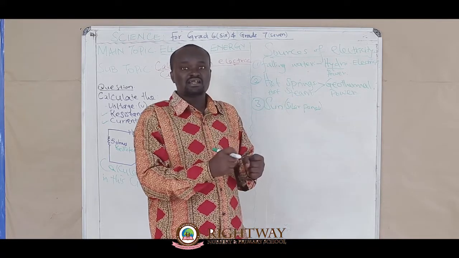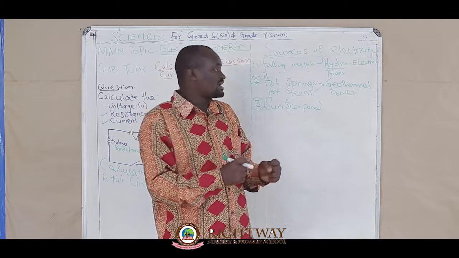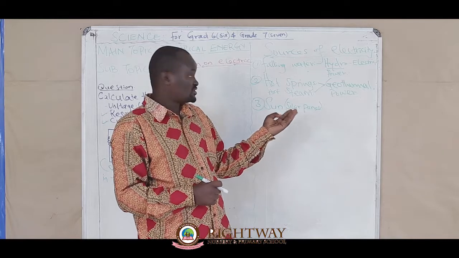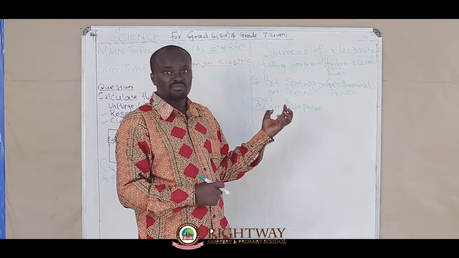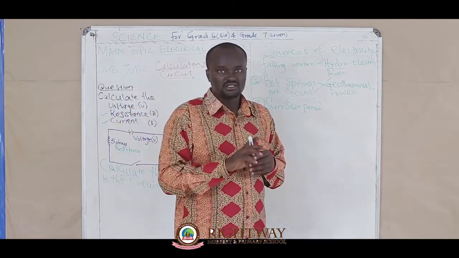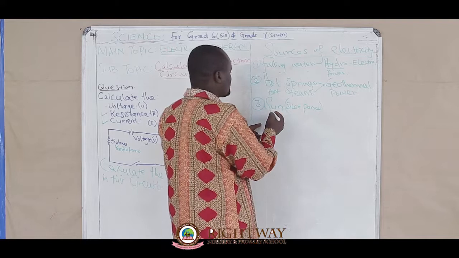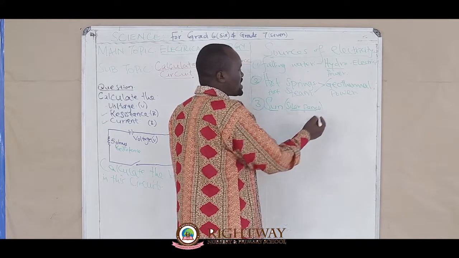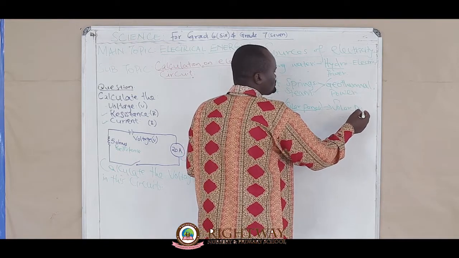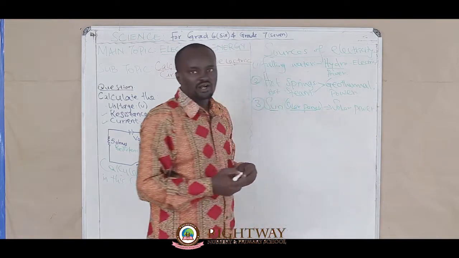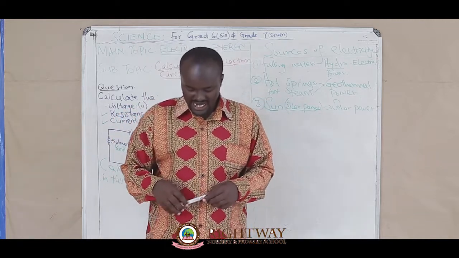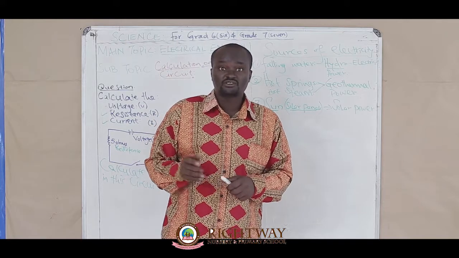After trapping the sun, they will convert that sun, because the solar panels have been made with a mechanism inside them that will convert that sun to electricity. Now that electricity that we get from the sun, which passes through the solar panel, we call it solar power. That is another source of electricity.